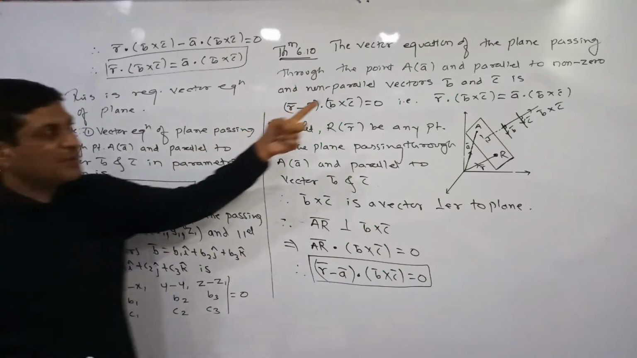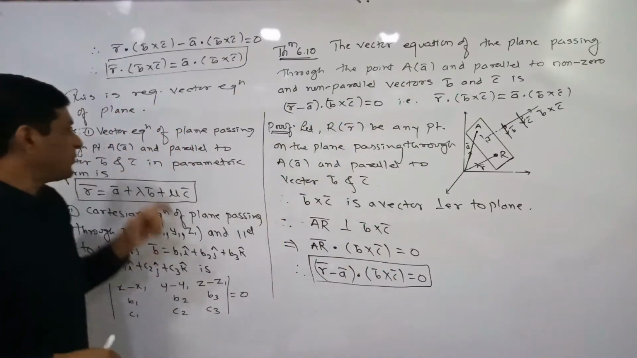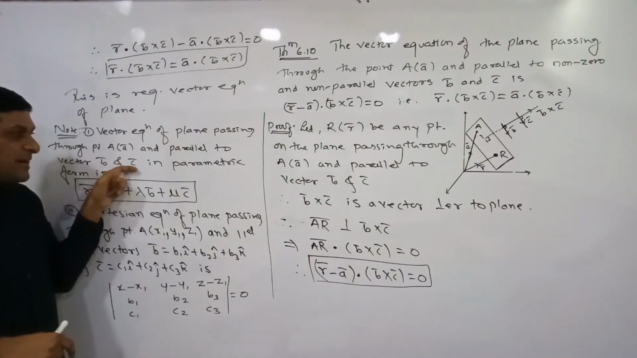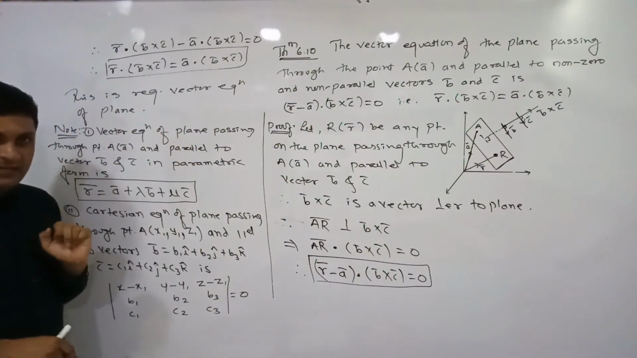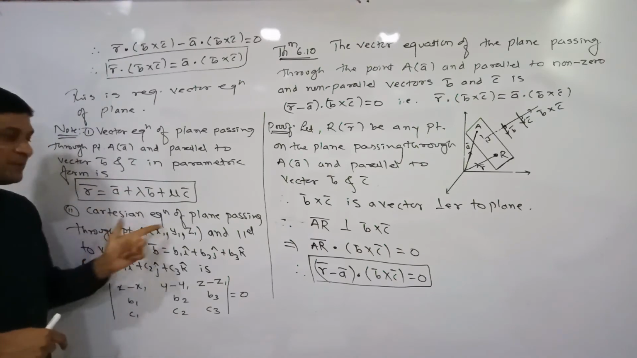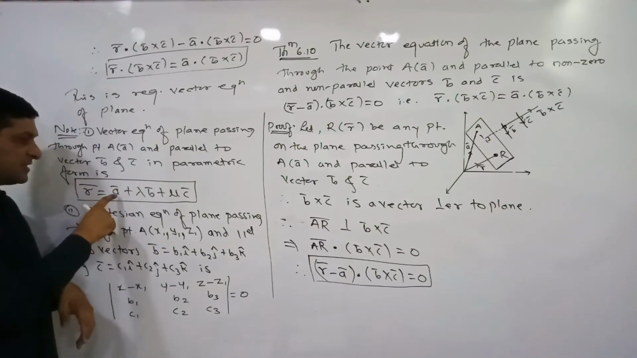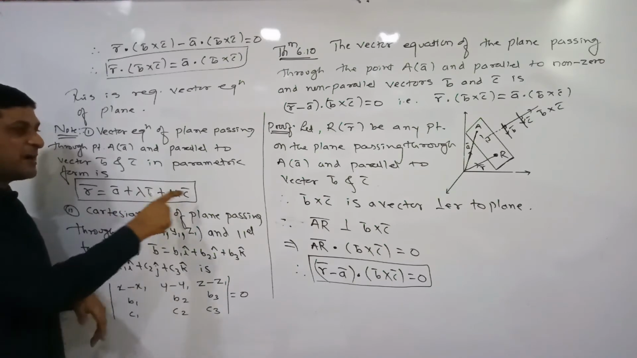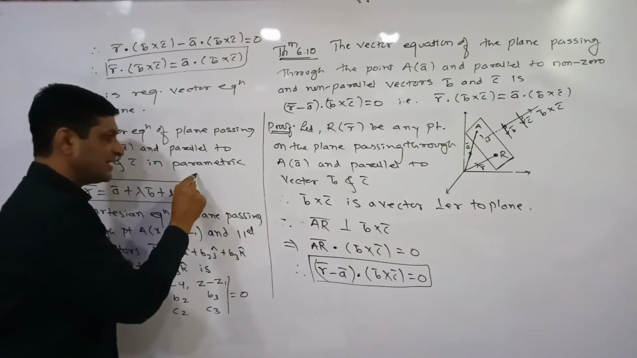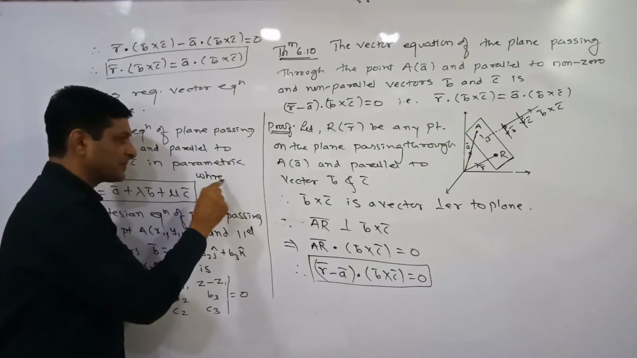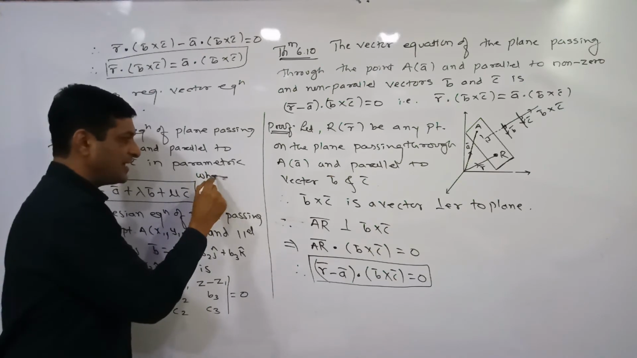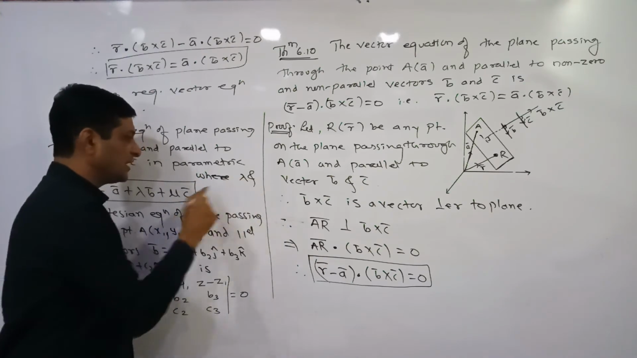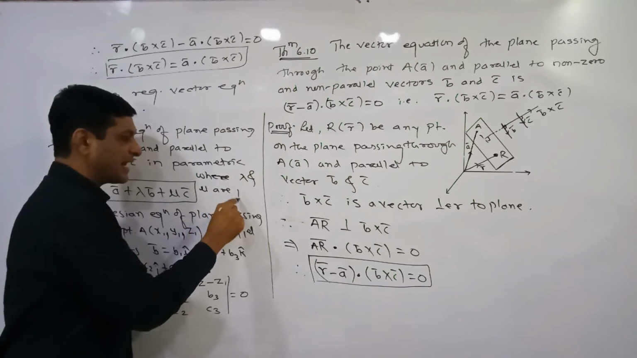So here, what is a bar? A bar is the position vector of one point on the plane, and b bar and c bar are what? Vectors parallel to the plane. Then the parametric equation can be written as r bar is equal to a bar plus lambda b bar plus mu c bar, where this lambda and mu are parameters.